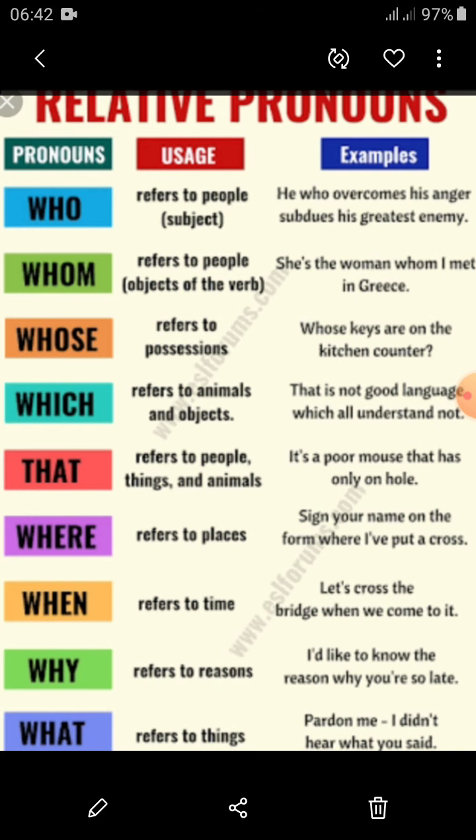You should keep in mind that which refers to animals and objects. This is not a good language which all understand. So look at which: it refers back to language.